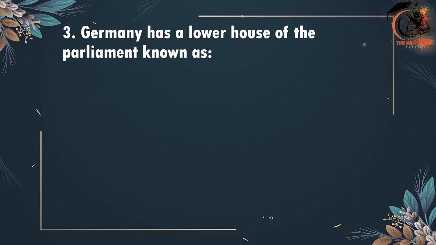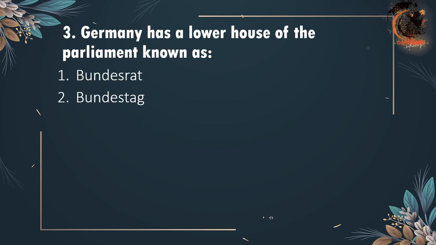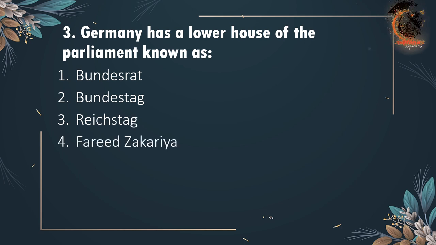Third, Germany has a lower house of parliament known as Bundesrat, Bundestag, Reichstag, and none of these. Sorry, this one is wrong. None of these is the fourth option. So the correct option is option 2, Bundestag is the lower house of Germany.